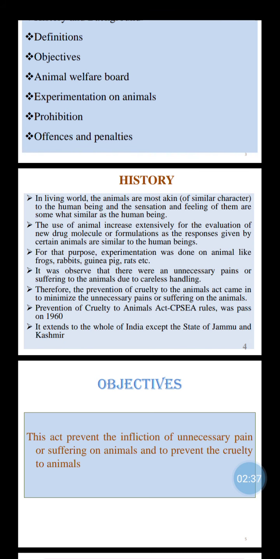Now, the Prevention of Cruelty to Animals Act, that is the PCA Act, was passed in 1960. This act provides for the prevention of cruelty to animals. It extends to the whole of India except the state of Jammu and Kashmir. So this is the history of how the Prevention of Cruelty Act was formed.